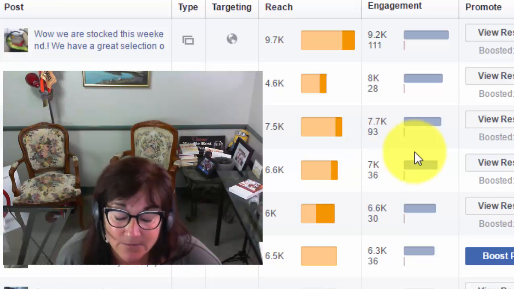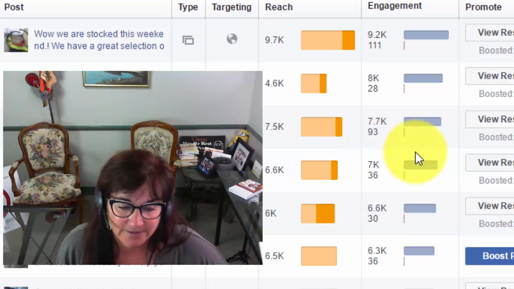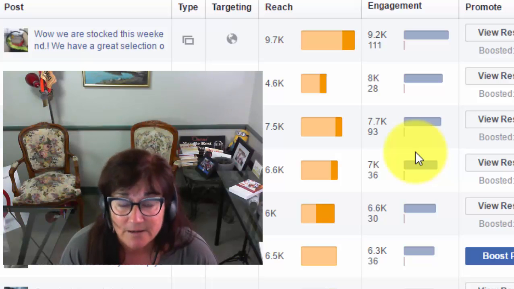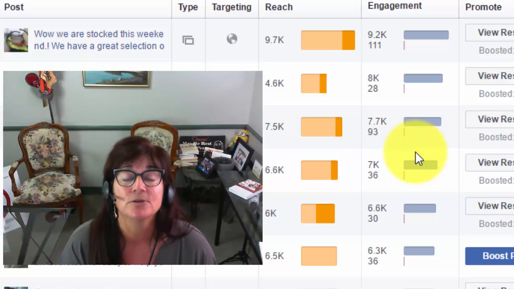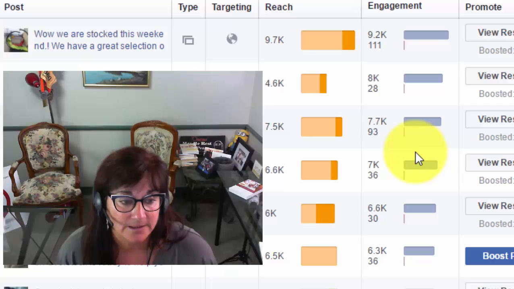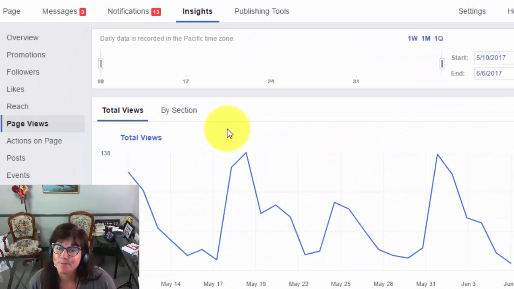What I also noticed is that if a photo is orange, it always seems to do better than the photos that are gray. Pay attention to that, and make sure that your next post is the color that's doing well. So that's pretty cool.